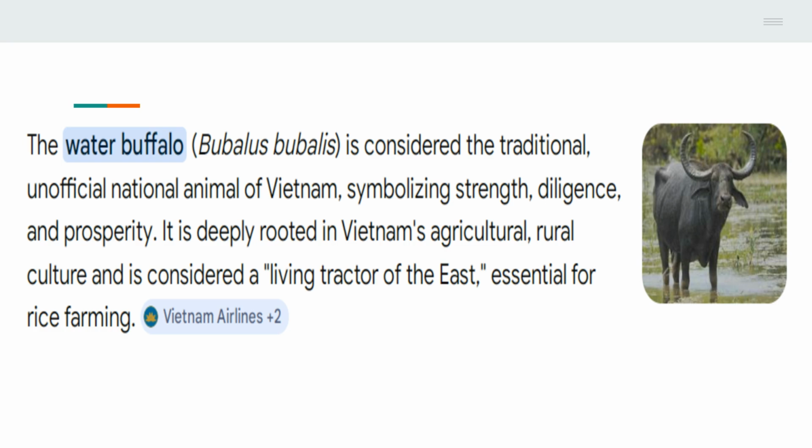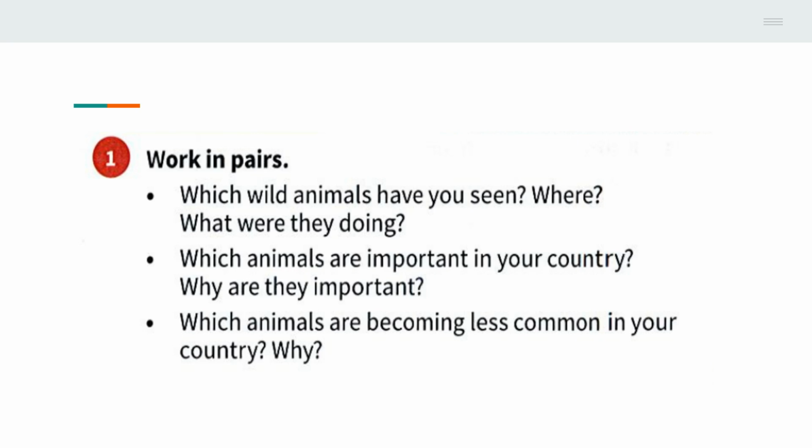The water buffalo is Vietnam's unofficial national animal, symbolizing strength and diligence. It's essential for rice farming, often called the living tractor of the East. Again, consider these questions about wild animals. Have you seen any, and where? What makes some animals important in your country? Why are other animals becoming less common in your country?